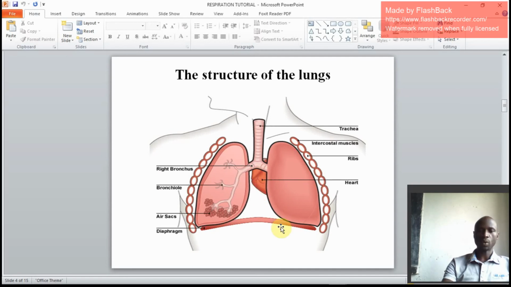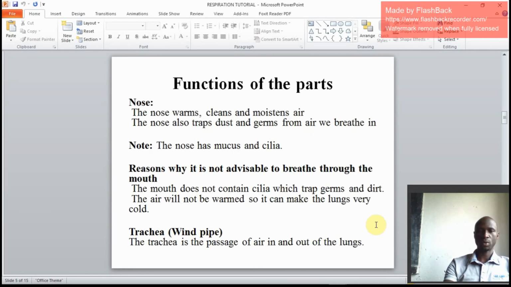We also have the diaphragm, and we have seen that the use of a diaphragm is to separate the chest cavity. This is the boundary for chest from abdomen. From here as you move down, that is abdomen. And from here as you move up, that is chest. So the diaphragm separates the chest cavity from the abdominal cavity.